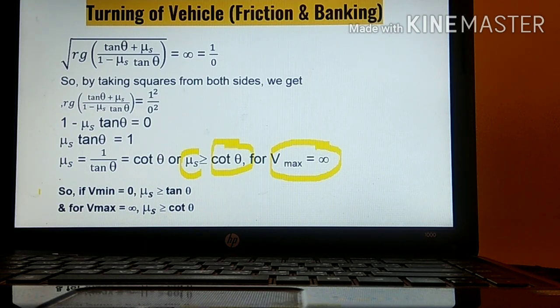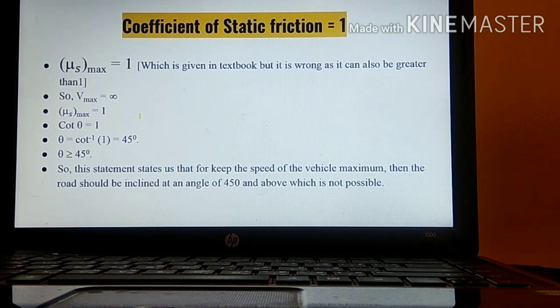Okay, so these are the two conditions which we have already derived. If V min, the minimum velocity, is equal to 0, then the coefficient of static friction should be greater than or equal to tan theta. For V max equal to infinity, the coefficient of static friction should be greater than or equal to cot theta. This is important. Okay. Next one. This is the last slide.